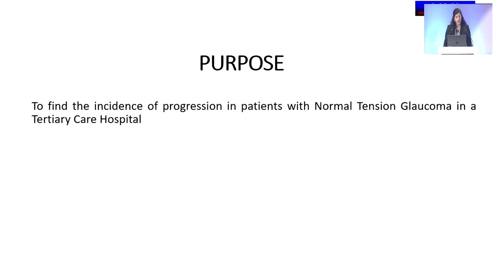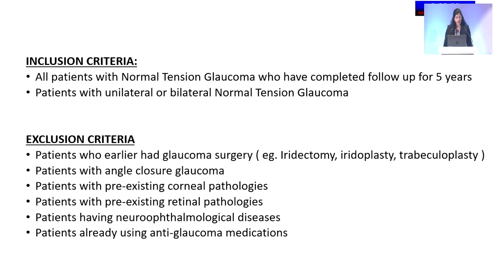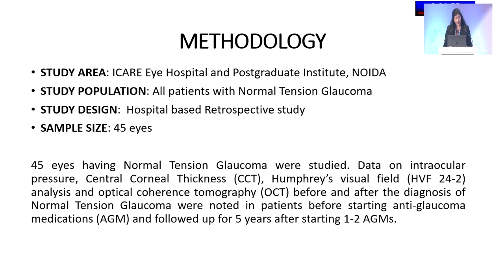The purpose of the study was to find the incidence of progression in patients with normal tension glaucoma in a tertiary care hospital. Inclusion criteria: all the patients with normal tension glaucoma who have completed follow-up for 5 years, patients with unilateral or bilateral normal tension glaucoma. Exclusion criteria were patients who had earlier received glaucoma surgeries like iridectomy, iridoplasty, and trabeculoplasty, patients with angle closure glaucoma, patients having pre-existing corneal or retinal pathologies, patients having neuro-ophthalmological diseases, and patients who were already on anti-glaucoma medications.